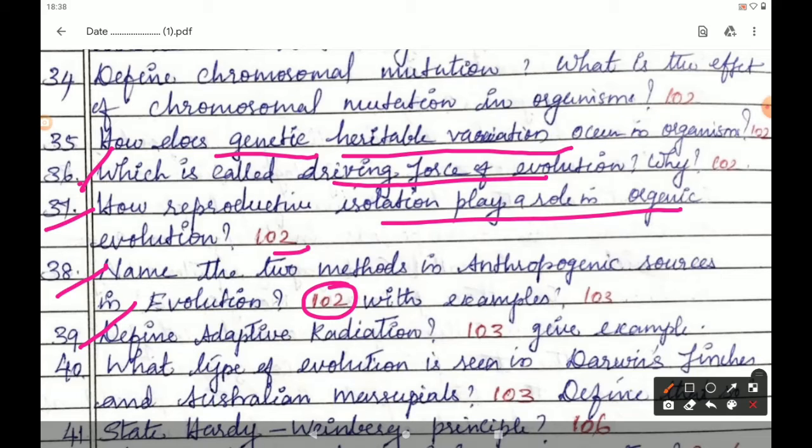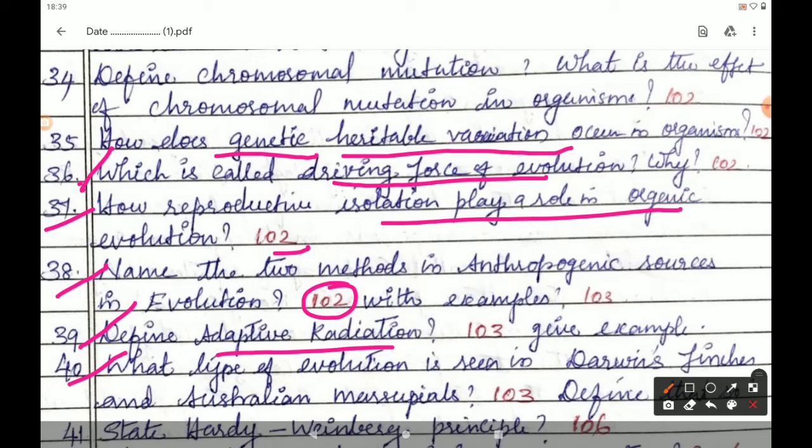So next question, 39th question. Define adaptive radiation. Give example. Answer is given in page number 103, topic 6.5.6, adaptive radiation. The evolutionary process which produces new species diverged from a single ancestral form becomes adapted to newly invaded habitat is called adaptive radiation. And the example is, come to the seventh line, Darwin finches and Australian marsupials are the best example for adaptive radiation.